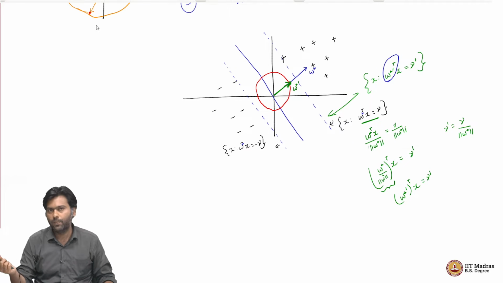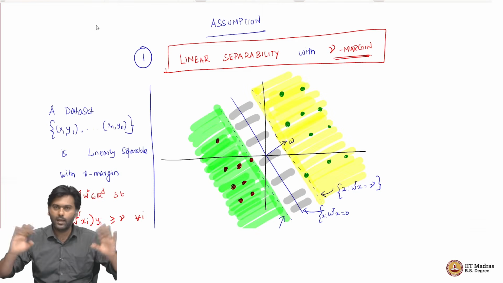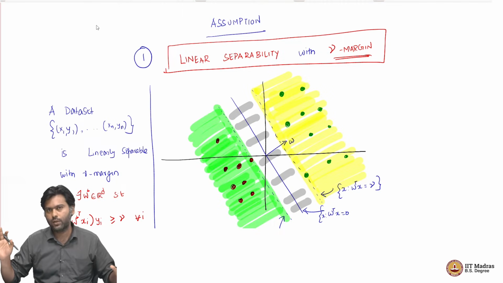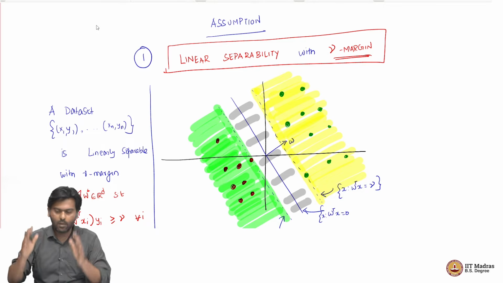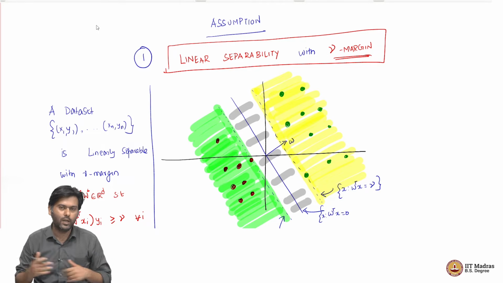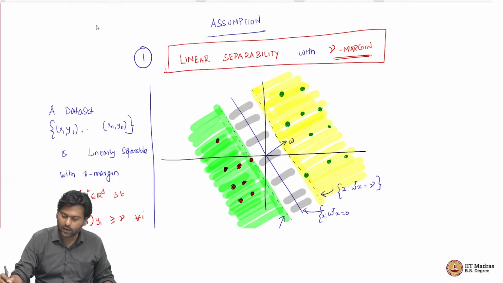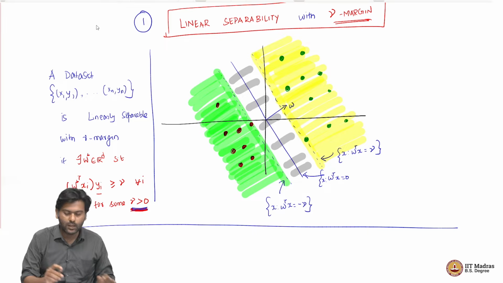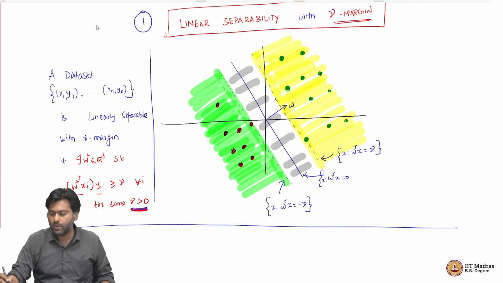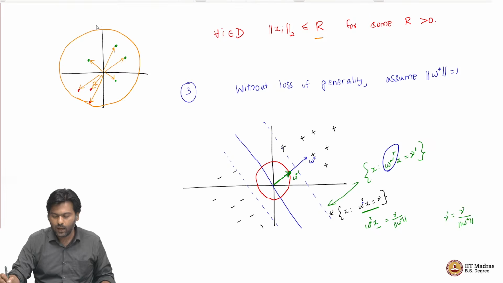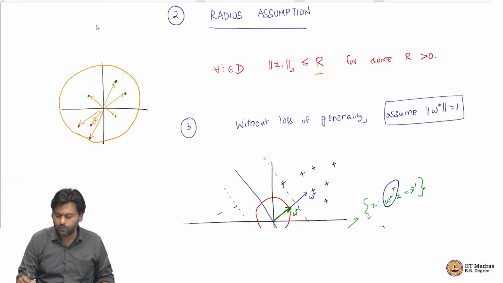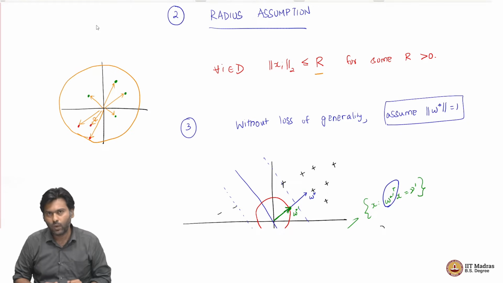But because our assumption 1 just said that there is some W star with some gamma greater than 0, it did not tell me that gamma has to be at least this much or anything of that sort. So, we allowed for any gamma greater than 0, and now we are still satisfying this assumption. Which means that without loss of generality, I can assume that the length of my W star is actually 1.